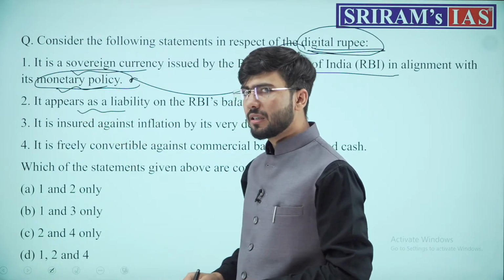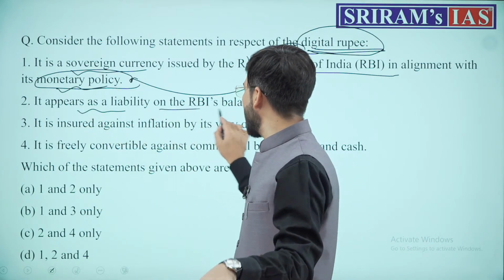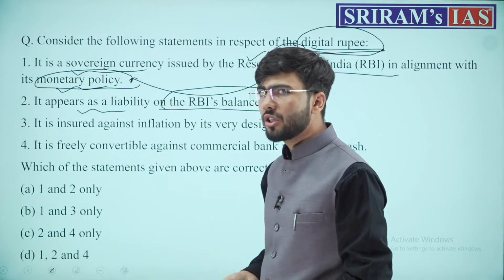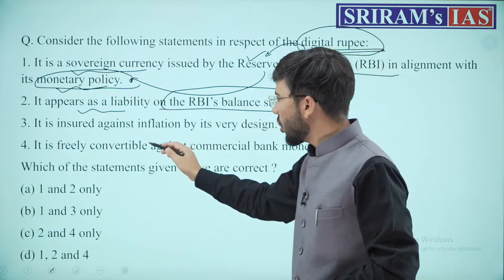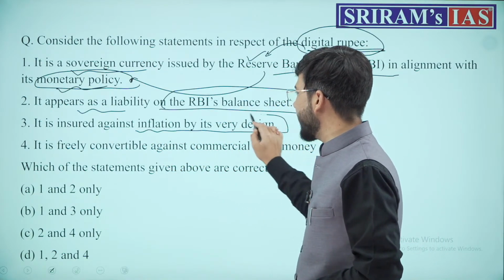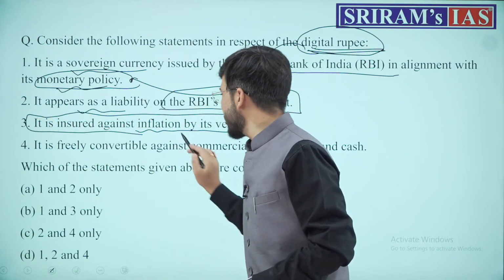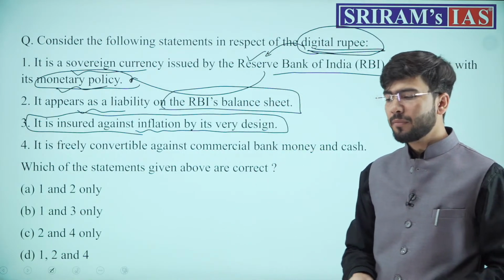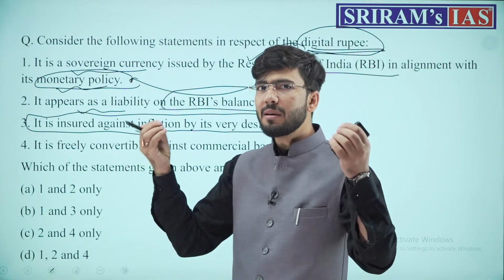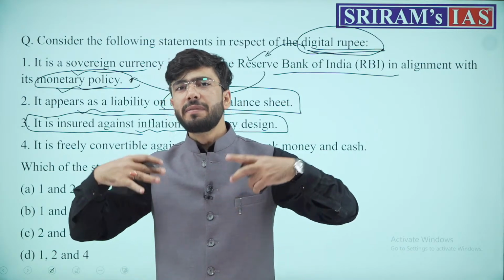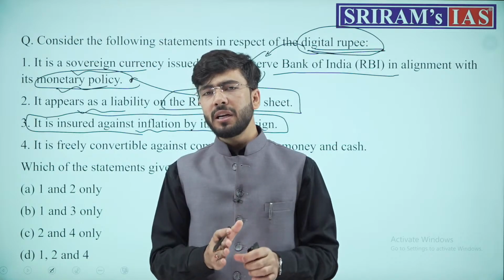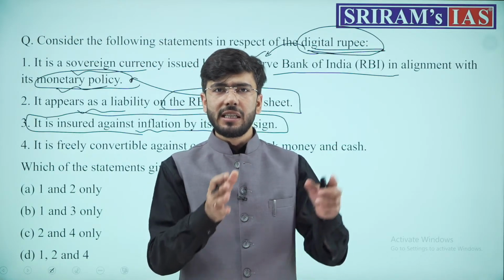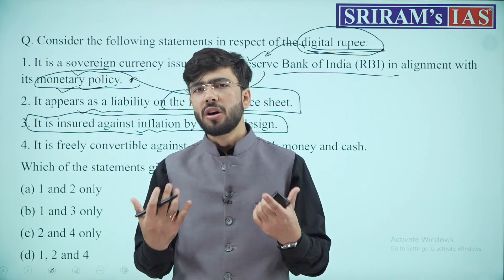It appears as a liability on the RBI's balance sheet. Shall it appear as a liability? Yes. It is insured against inflation by its very design. That is, digital rupee को ऐसा बनाया गया है कि चाहे inflation कितनी भी हो जाए, इसको फर्क नहीं पड़ेगा. Do you think any money in this world shall exist in such a manner that inflation will not affect it?